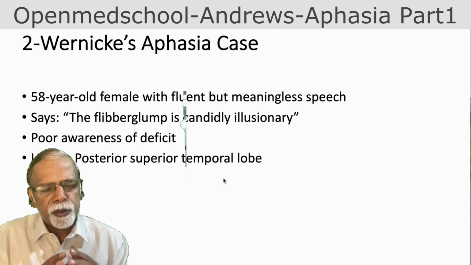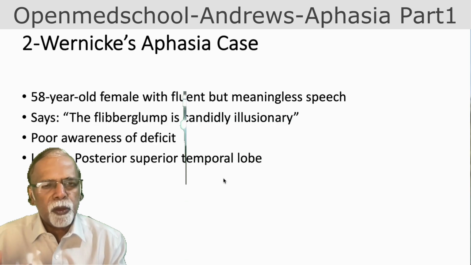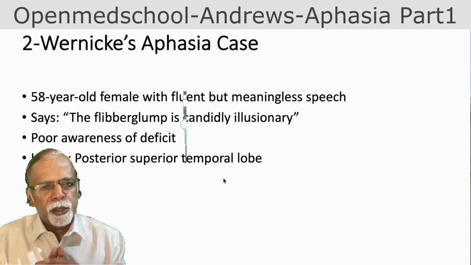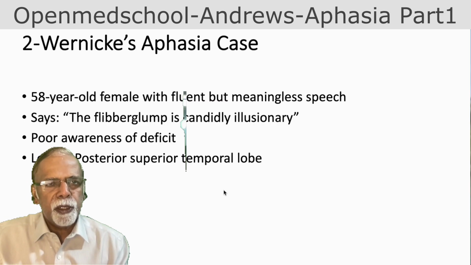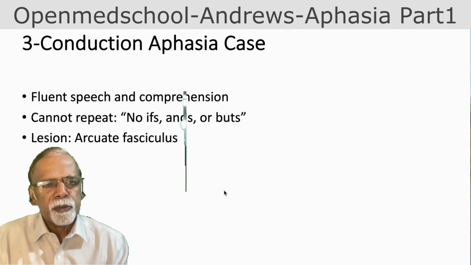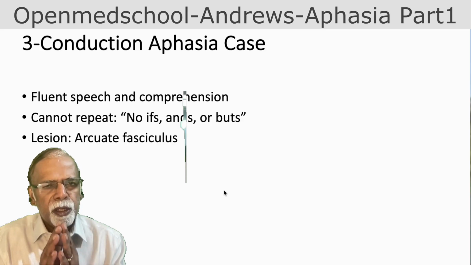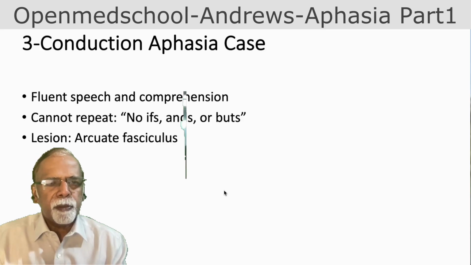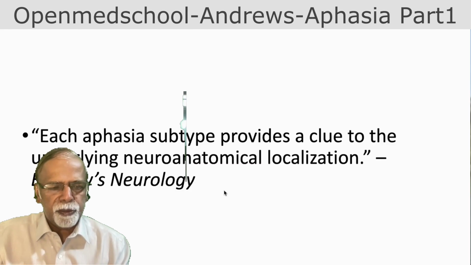Broca's aphasia is usually associated with hemiplegia, because it involves the motor cortex and the upper division of the middle cerebral artery is affected. Whereas when the lower division of the middle cerebral artery is affected, there is no motor deficit because only the temporal lobe is affected. So this can be confused with a psychiatric problem or delirium. That is the importance of Wernicke's aphasia. In conduction aphasia, as already mentioned, the lesion is in the arcuate fasciculus; speech is fluent, comprehension is good, but repetition is affected. So each type of aphasia provides a clue to the underlying neuroanatomical localization.